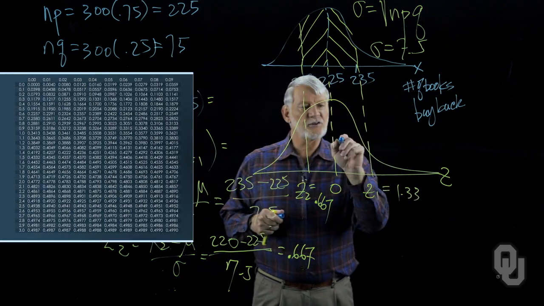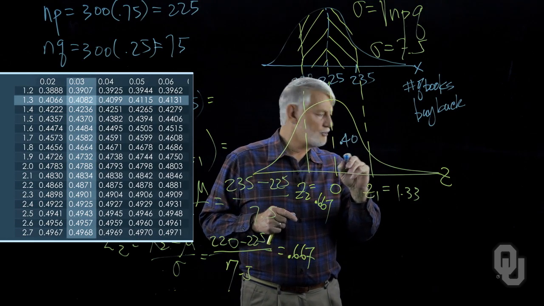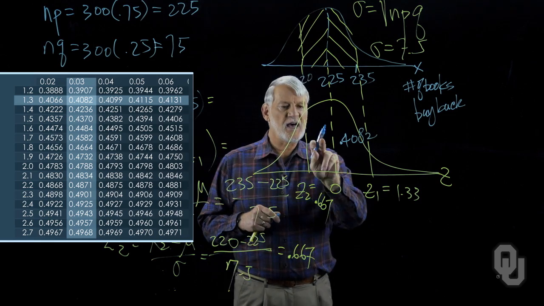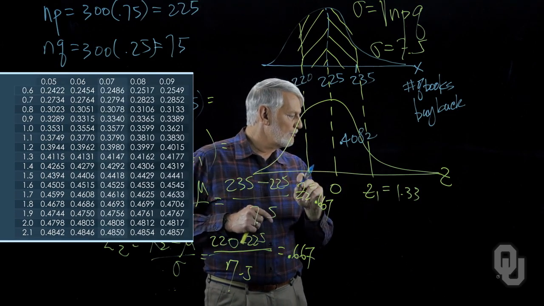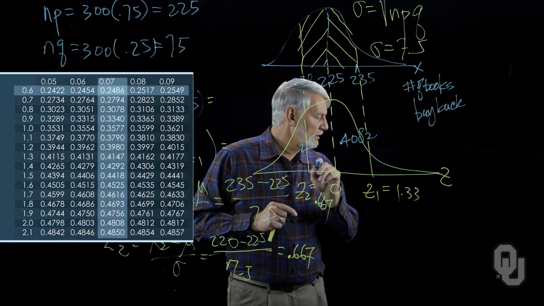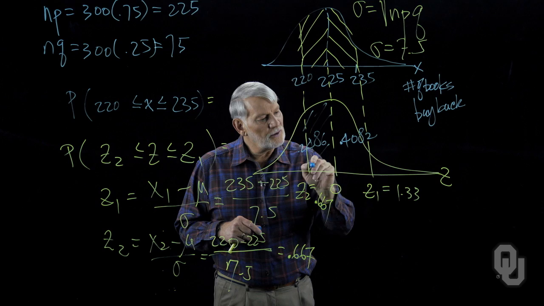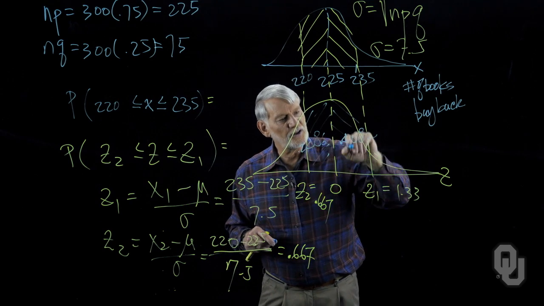And this one here is 0.4082. And this value here is equal to 0.2486. So that's what this area is here, and that's what this area is here.